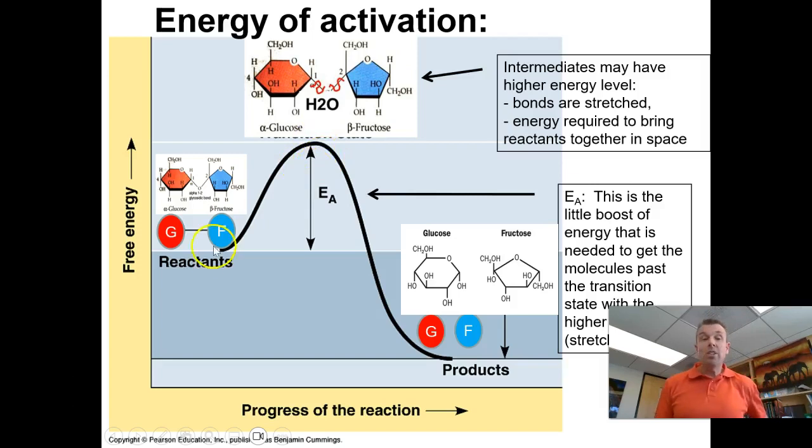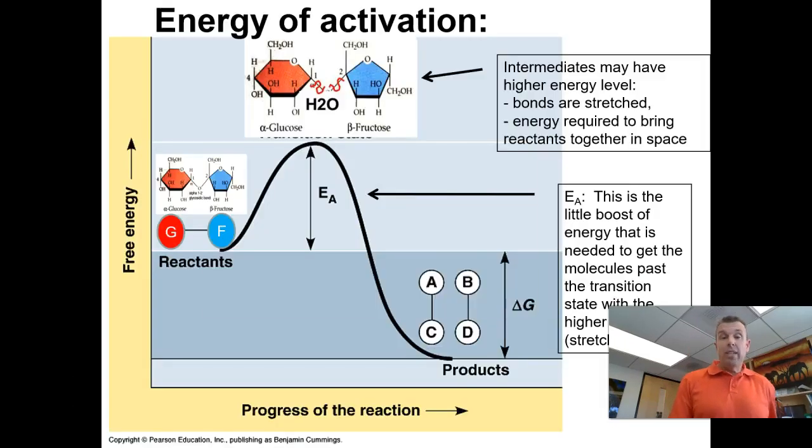So what this means is, we know that an exergonic reaction is like rolling a big boulder down the hill. If you roll the boulder down the hill, it gives off a lot of energy. If you're rolling it up the hill, it takes energy, right? Downhill is exergonic, uphill is endergonic. Downhill gives energy, uphill takes energy. But if I have that boulder here, I still am going to need to put in a lot of energy to try and get it over this hump. And as soon as I do, it'll go off by itself. But there still has to be energy put in to get over the hump. That's the energy of activation.